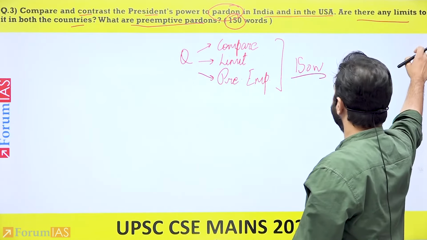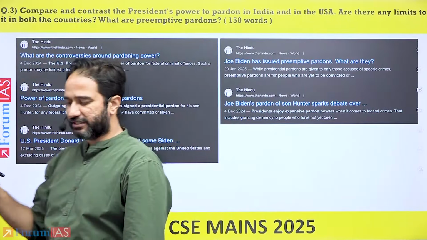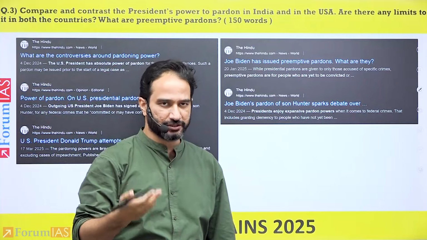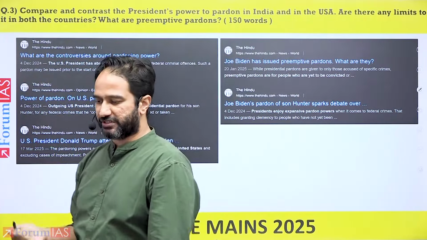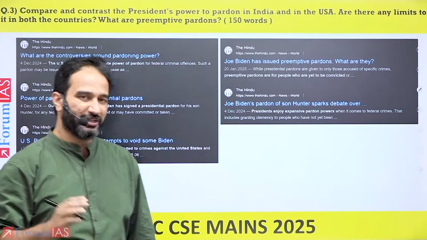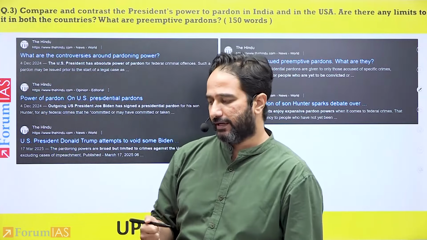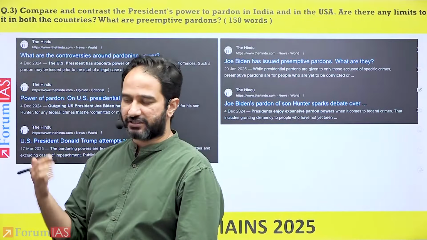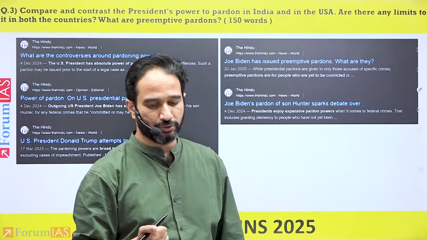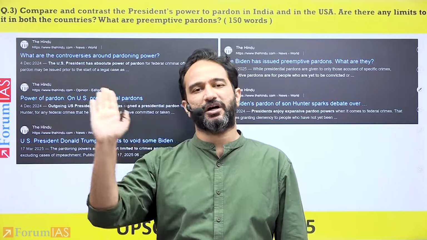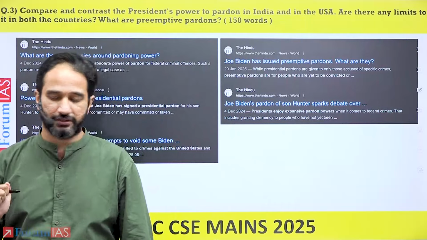If you take the first part of this, compare and contrast, this question was in current affairs. It was an expected question. In the United States, you had at that time President Biden, the former president, who had given preemptive pardons to his son and other individuals. In that context, there were multiple articles that appeared in the Hindu, the Indian Express. We covered it in the Forum magazine and otherwise also on the comparison between the pardoning power of the Indian president and that of the American president.